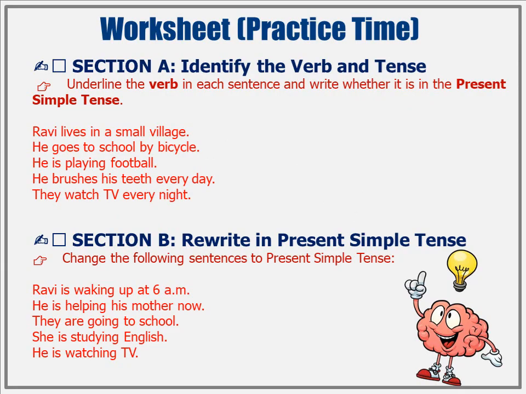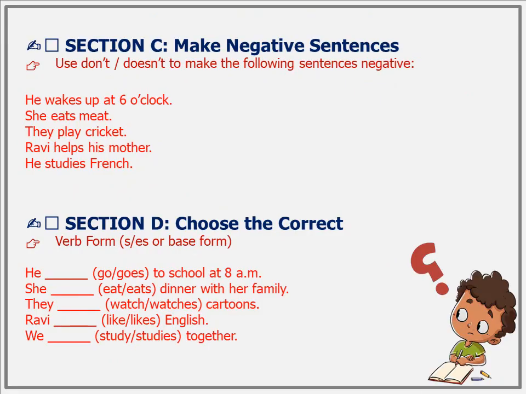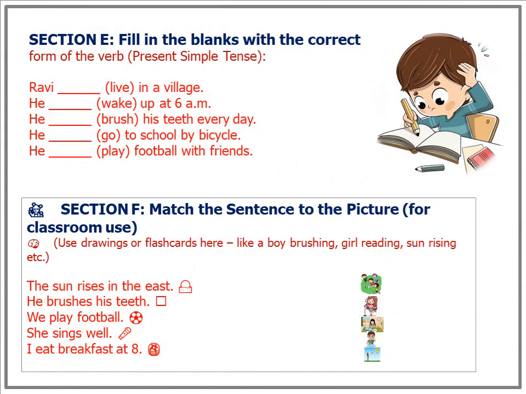In the first worksheet, underline the verbs. Second, these sentences are written in different tenses, change these into present simple tense. Section D is make negative sentences using do and does. Section C, choose the correct verb from the options given next to the blanks. In section E, fill in the blanks with the correct verb. And section F, match these sentences with images.